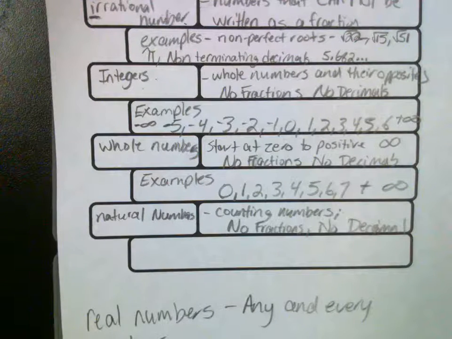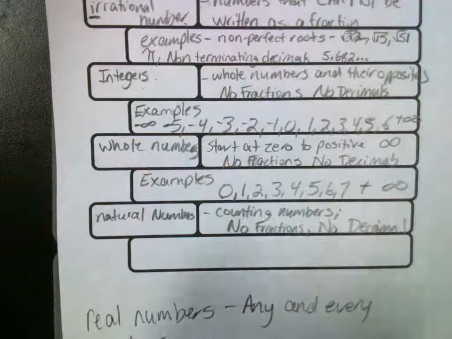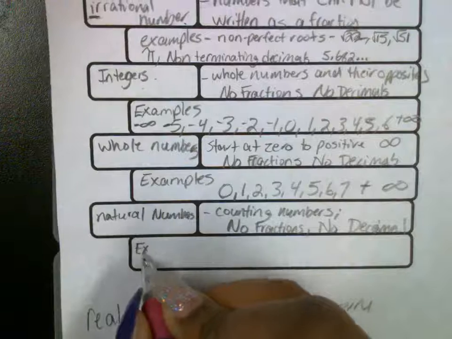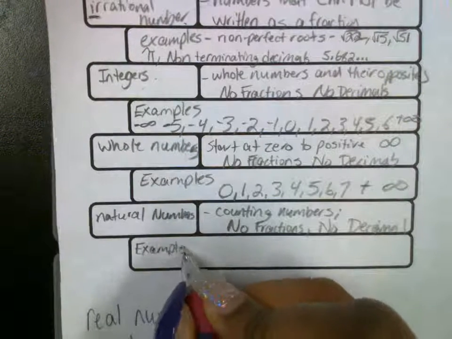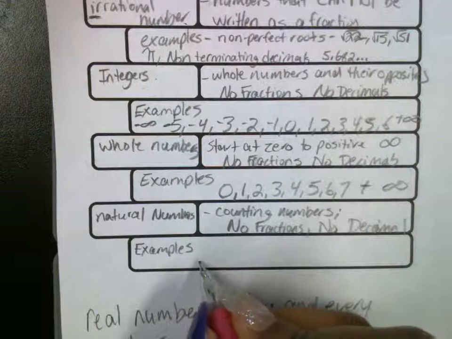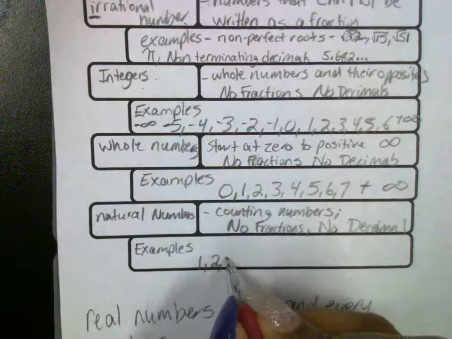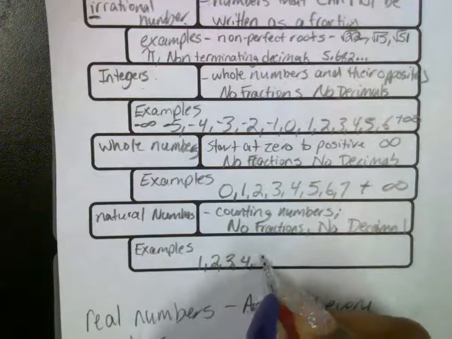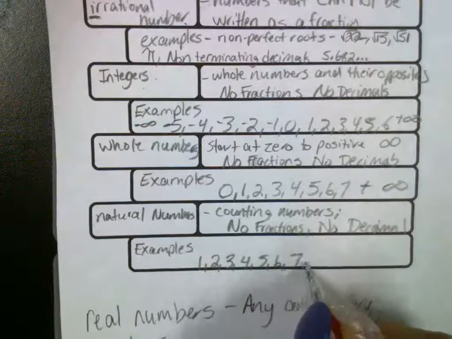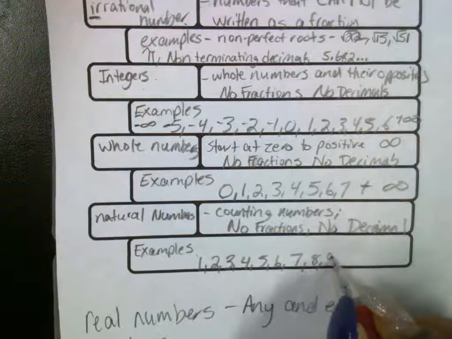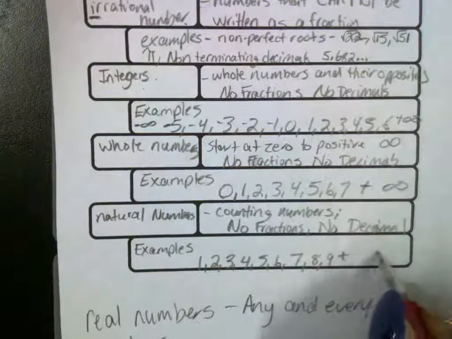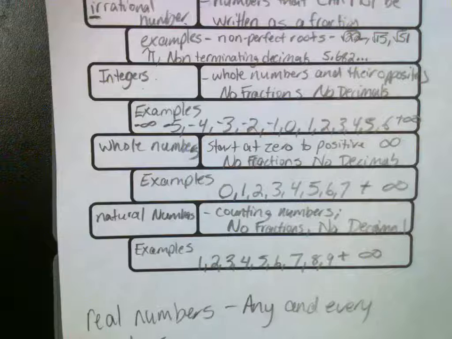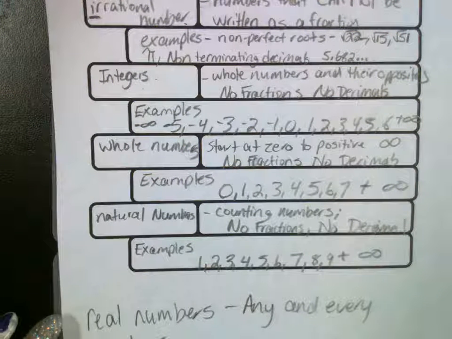When you start learning how to count, you start with what number? 1. So we start with 1, 2, 3, 4, 5, 6, 7, 8, 9, so on and so forth to the positive infinity. It goes on forever. They do not have fractions or decimals attached to it.